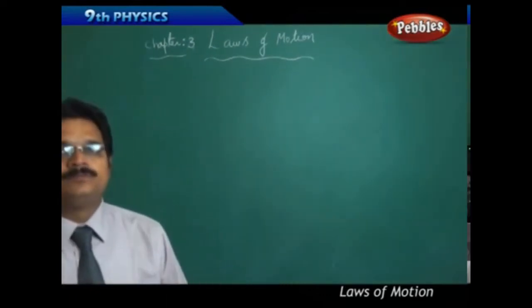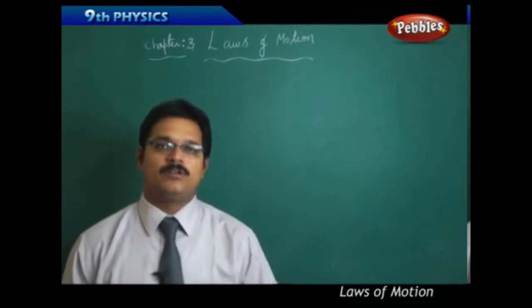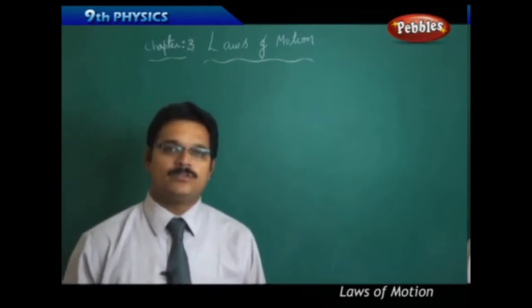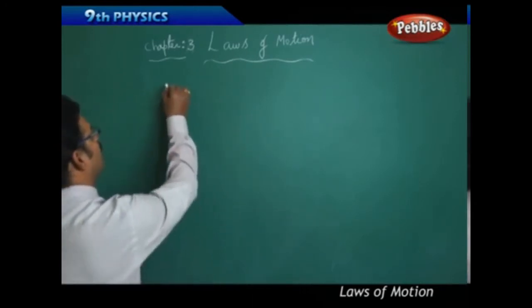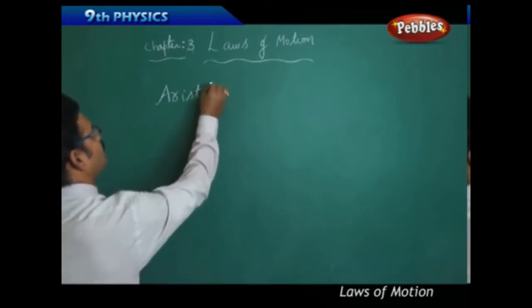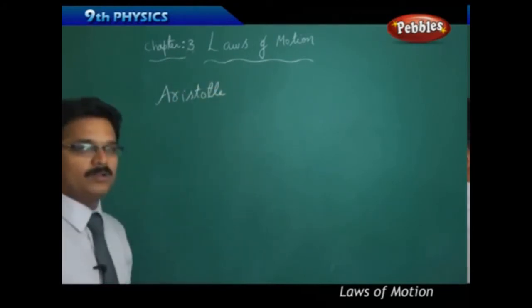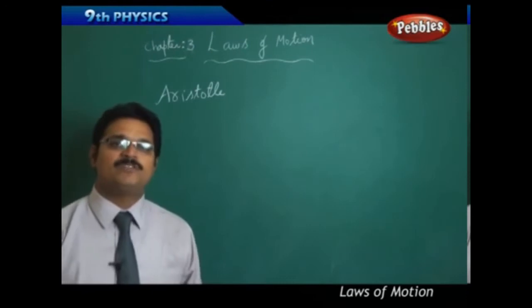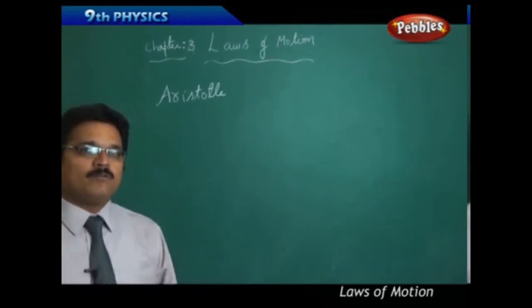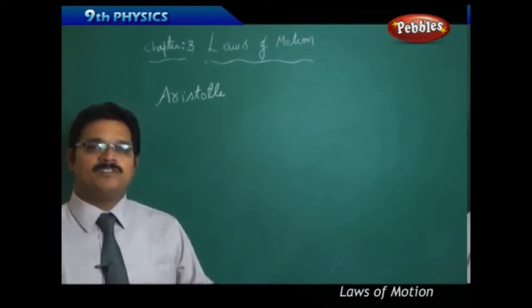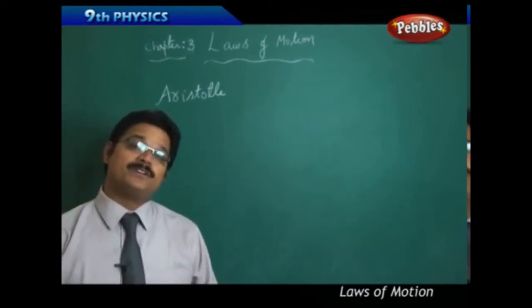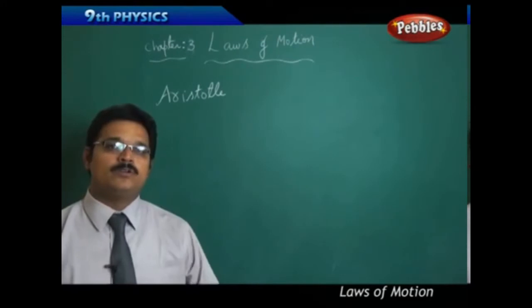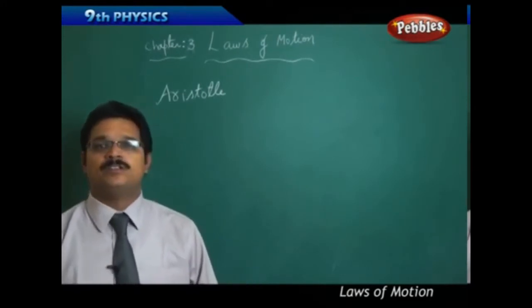Long ago, there were three scientists arguing about what motion is and how motion is described. The first scientist in that row was Aristotle. Aristotle is a very old and famous scientist, mathematician, and philosopher. While teaching his class, one of his students asked how a body moves and why a body is at rest. Aristotle told him not to think about bodies at rest, there is no meaning in that.